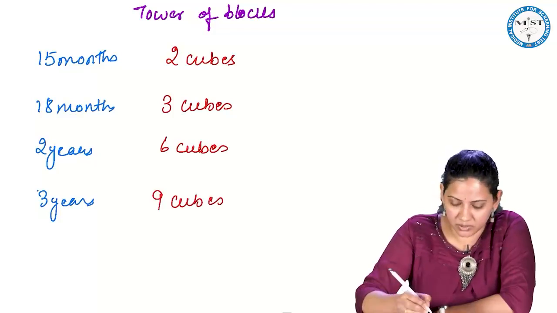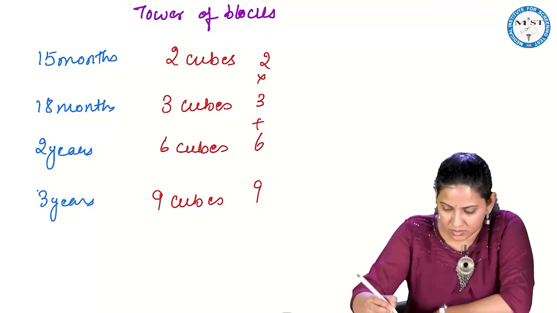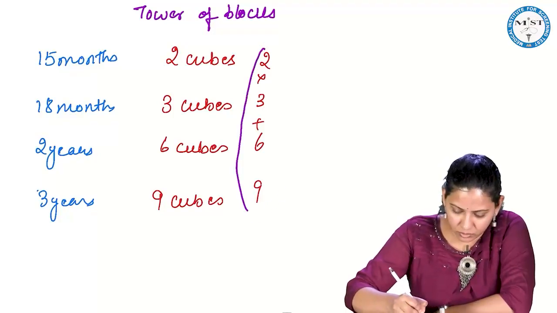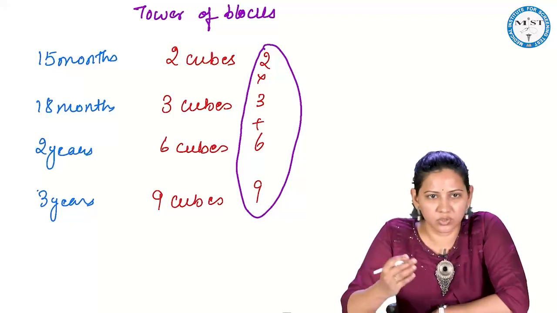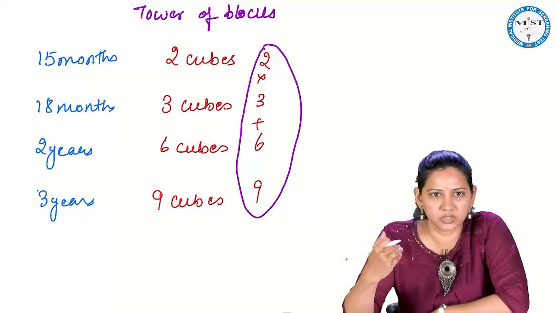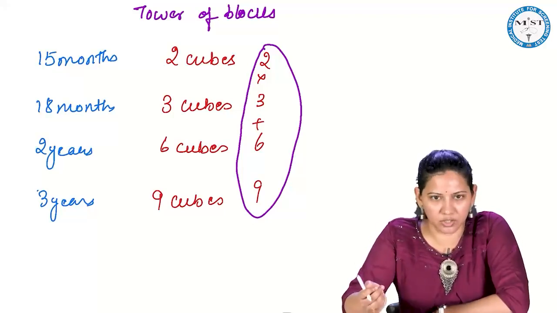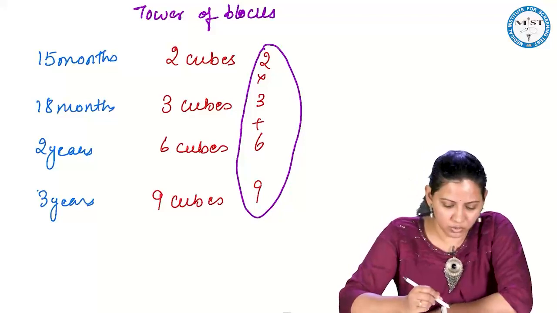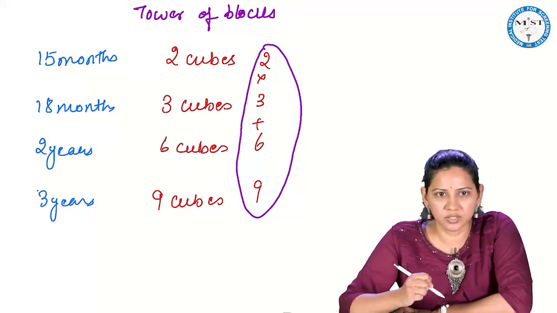How do we remember? 2 into 3 is 6. 3 plus 6 is 9. Just a way to remember. So remember 2 cubes, 3 cubes, 6 cubes. Add 3 and 6, it is 9 cubes. So on the left side, you have to write 15 months, 18 months, 2 years and 3 years.